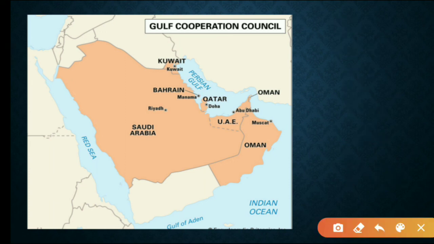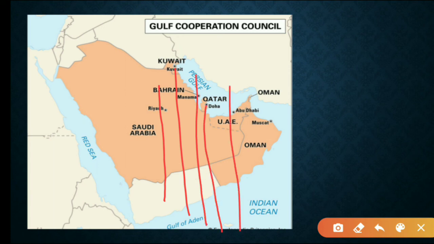From west to east, first we come across Riyadh, right? So Riyadh, and then Kuwait, Manama, Doha, Abu Dhabi, and Muscat. So in both the cases, Muscat is the last city from north to south and west to east.